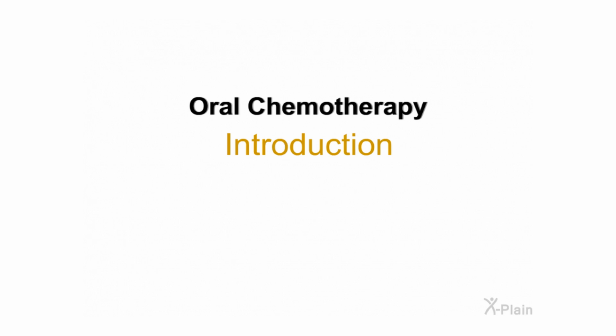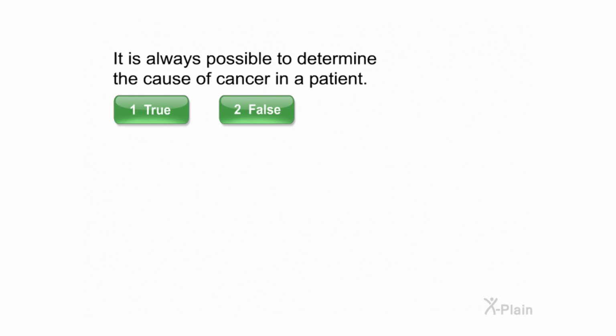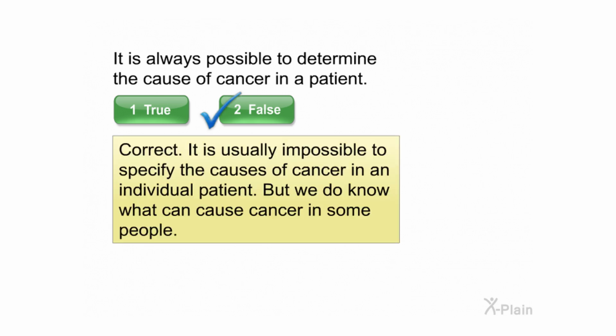Oral chemotherapy. Introduction. It is always possible to determine the cause of cancer in a patient. Select true or false. Correct. It is usually impossible to specify the causes of cancer in an individual patient, but we do know what can cause cancer in some people.